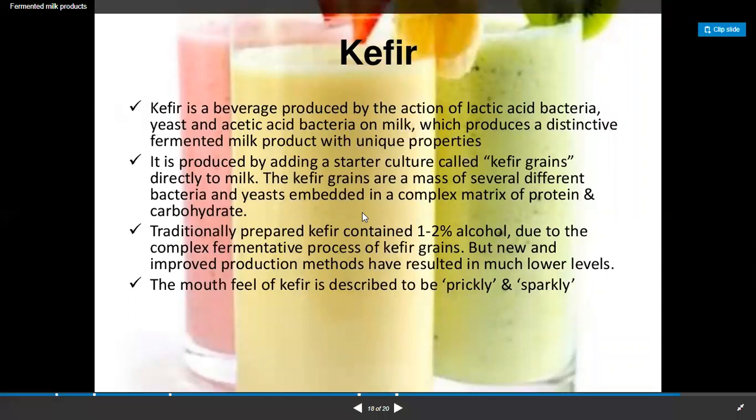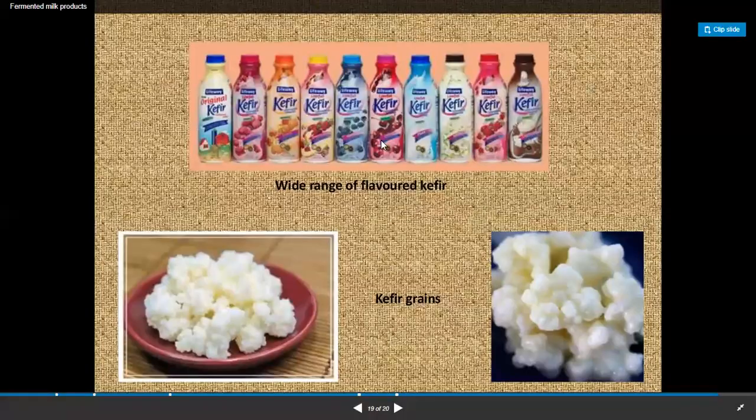It is a traditional preparation which may contain 1 to 2% alcohol due to the fermentation process. Kefir may have some grains also. These are examples of kefir, and these are the kefir grains which are produced.